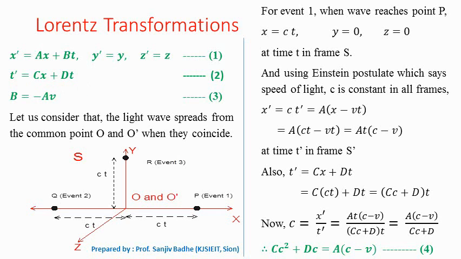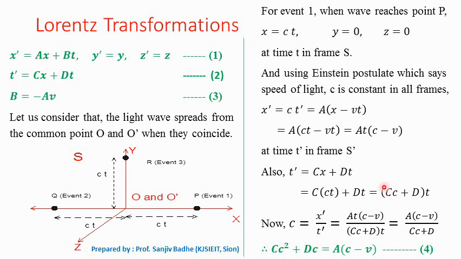From equation number 2, t prime is equal to Cx plus dt, and x is equal to ct. So we can take t common from here, and we can write Cc plus d into t, that is equal to t prime. From x prime equal to ct prime, we can write c to be equal to x prime upon t prime. This is the speed of light. c is equal to the speed of light, which is equal to x prime upon t prime. x prime we have already found as at into c minus v, and t prime is Cc plus d into t.